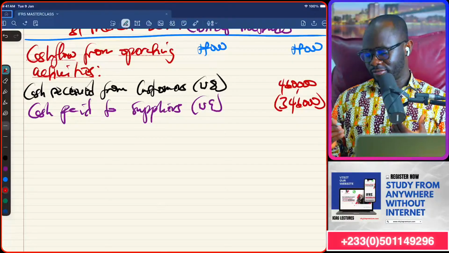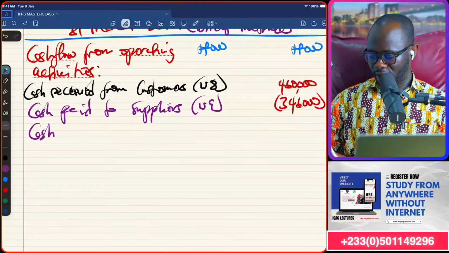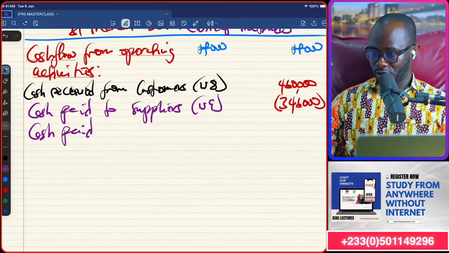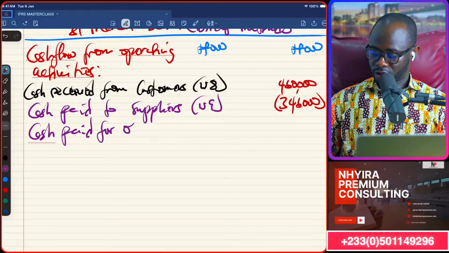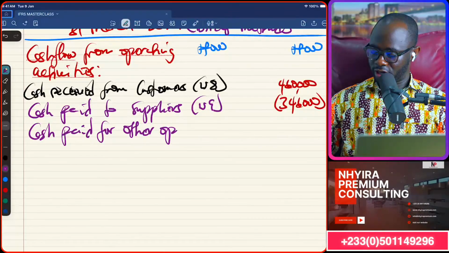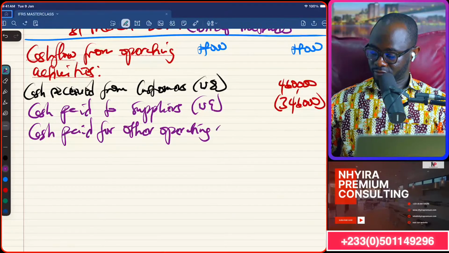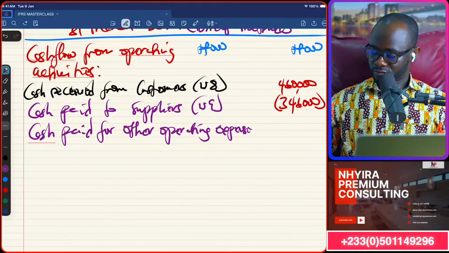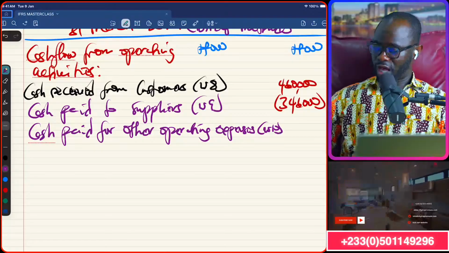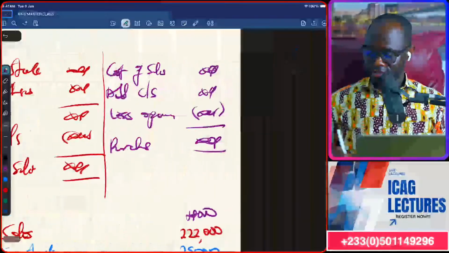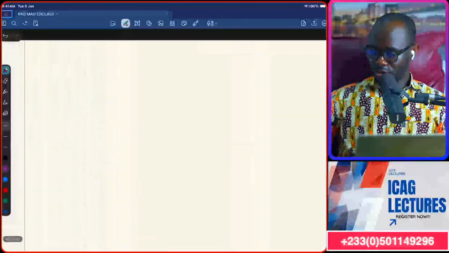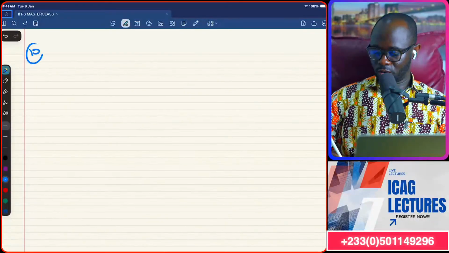But you're not done. We need to look at the cash we paid for operating expenses as well. So cash paid for other operating expenses. And we have to work for that in Workings 10. So that'll be on the next page, Workings 10.